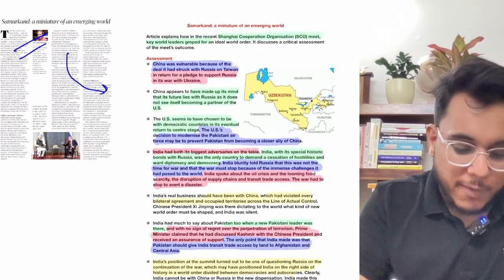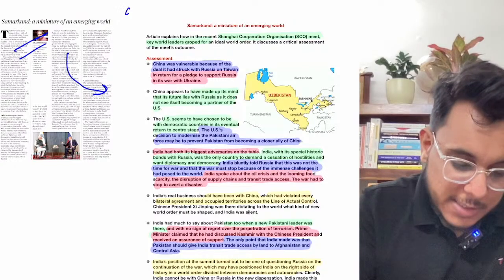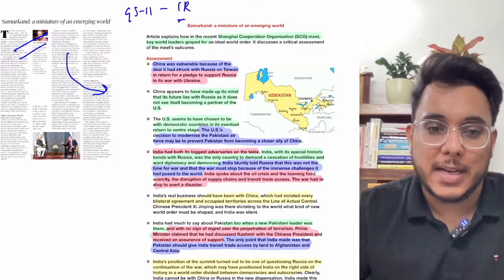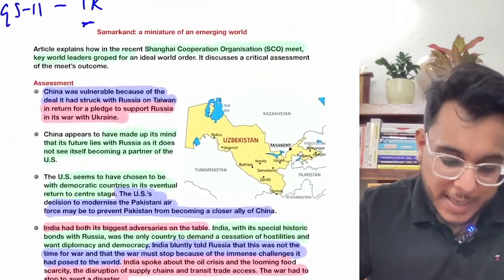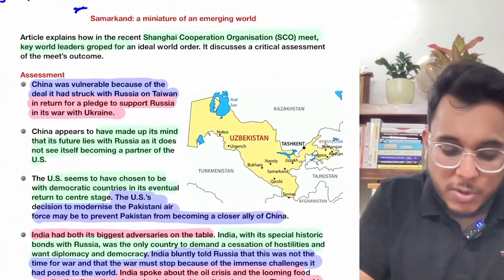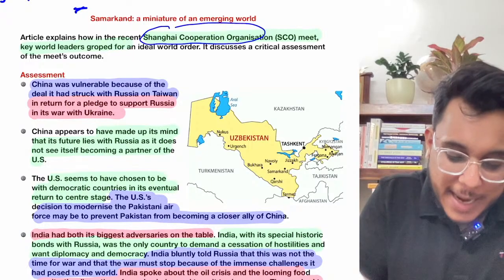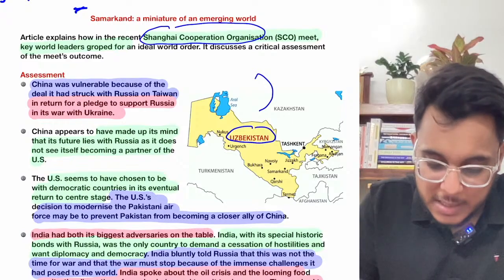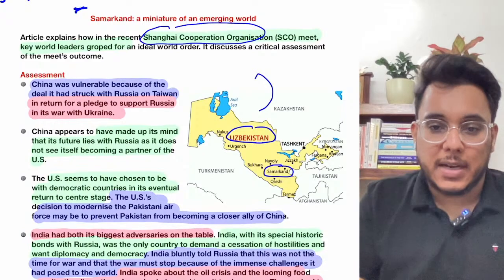Samarkand, a miniature of an emerging world. Now we will see this article with respect to GS paper number 2, international relations. Now what does the article talk about? The article talks about the recent SCO meet that was held in Uzbekistan, in Samarkand.